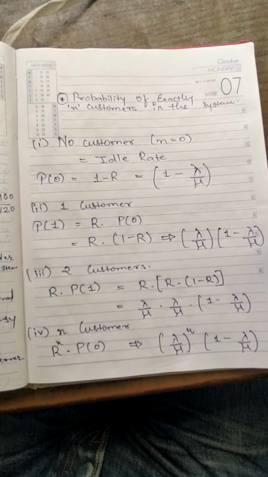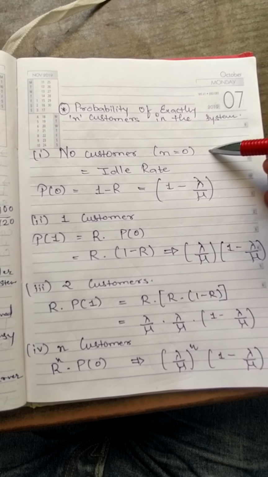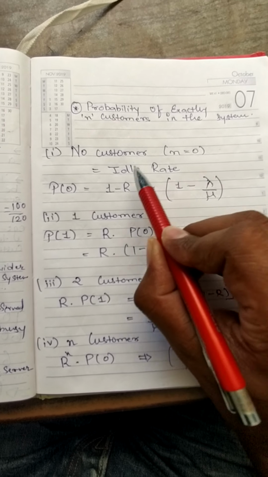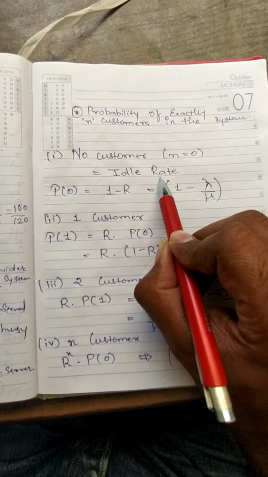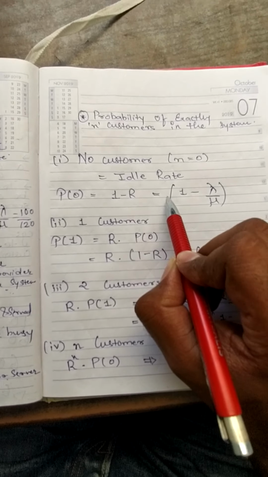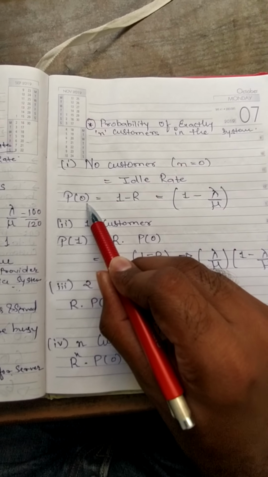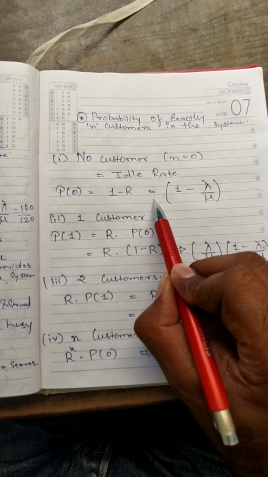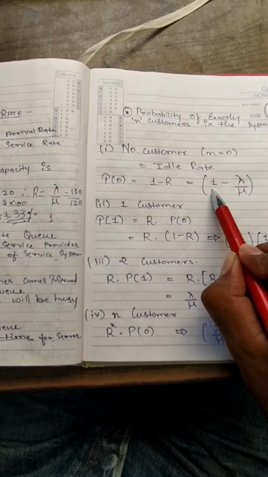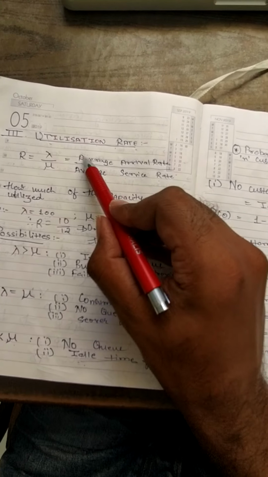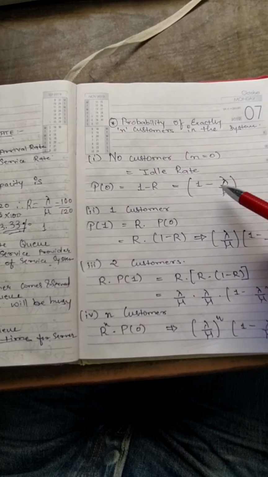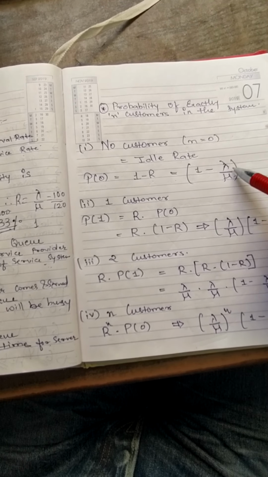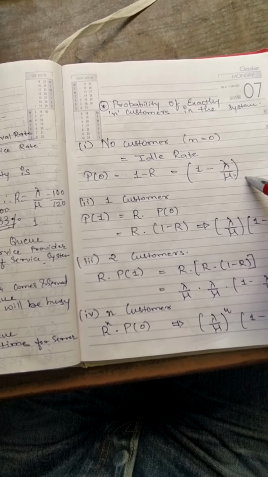Then there is a dedicated formula. First of all I will start with the situation that there are no customers. In that situation my n is 0. This is called the idle state because not a single customer is in my system. So for the probability of 0 customers, the formula is 1 minus r, right? And r is represented, as you all are aware, by lambda upon mu. Okay, this is very simple, right? This is a simple formula, right?